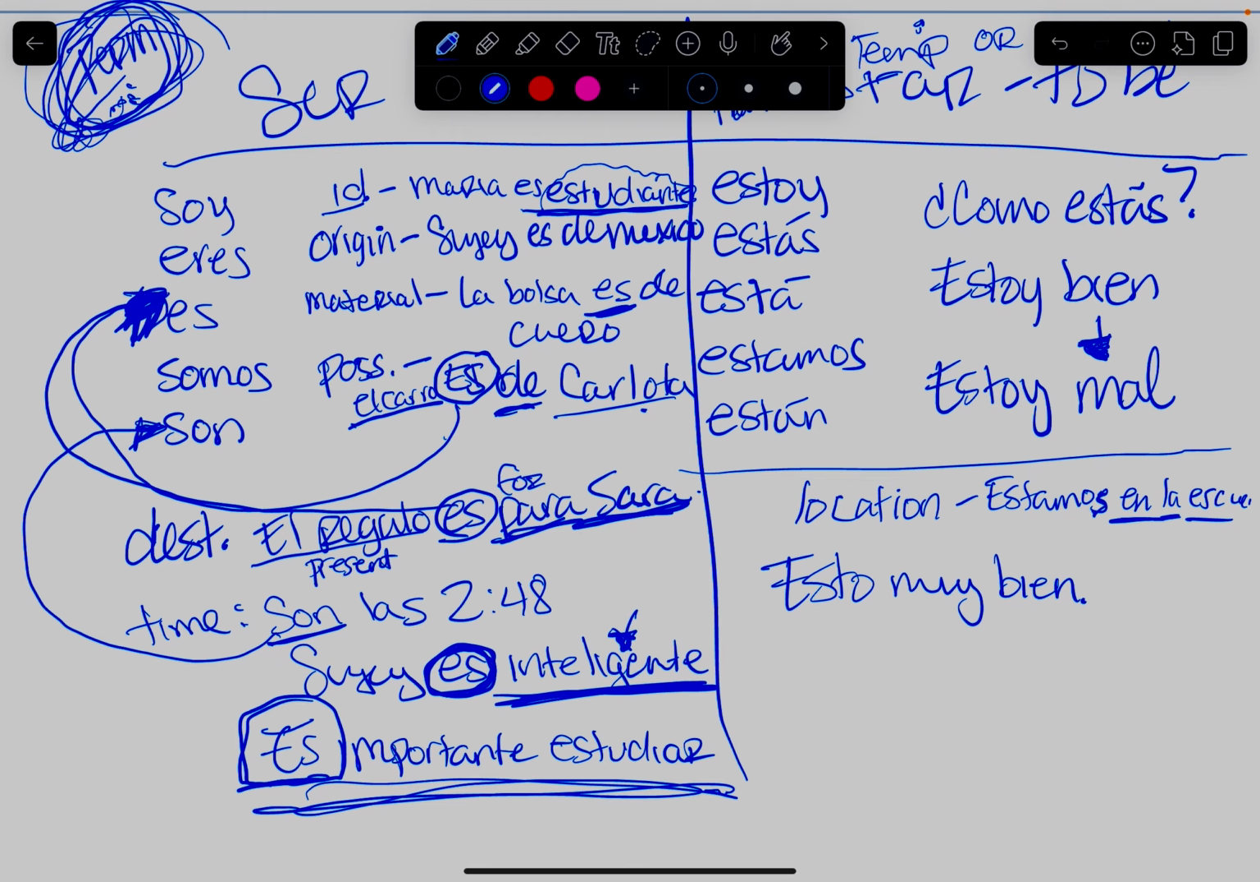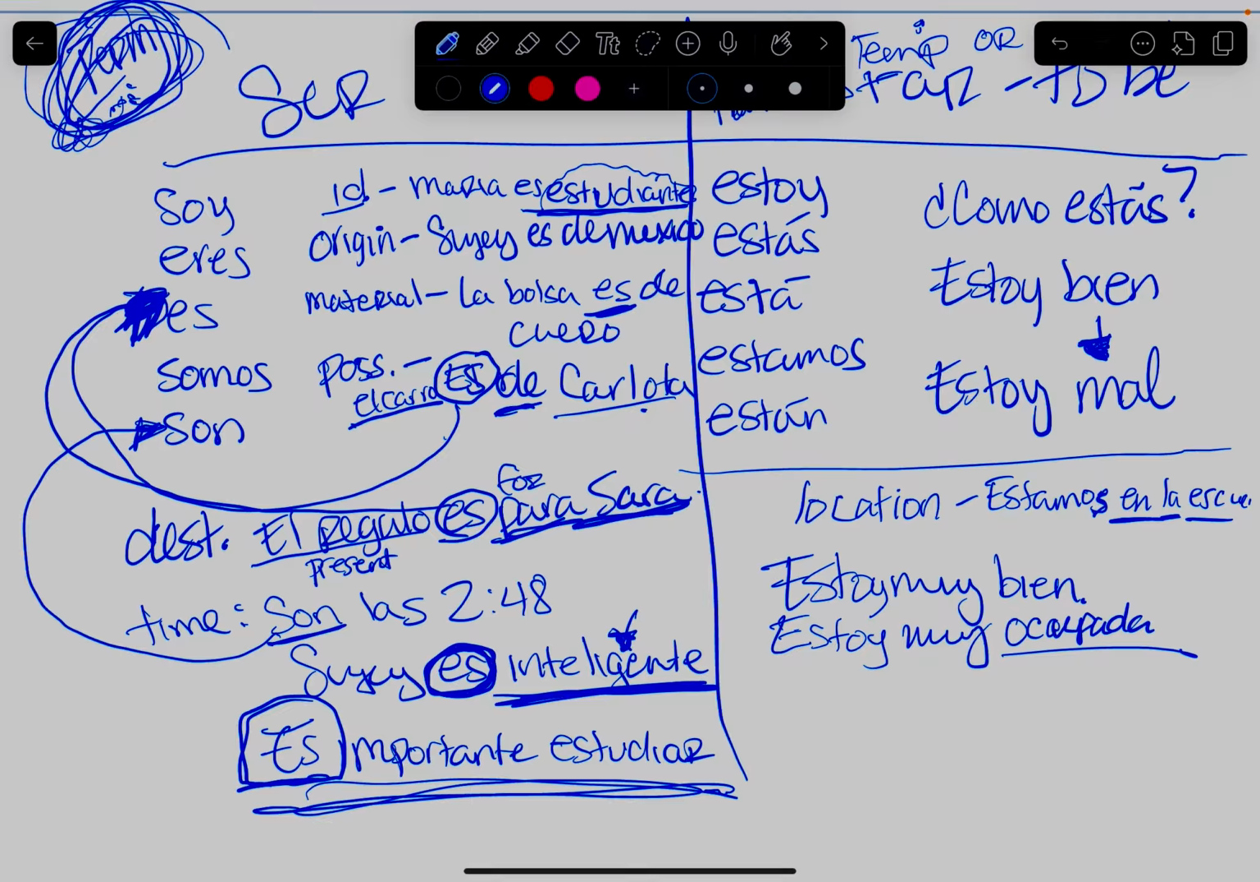Another one is with adjectives that describe conditions. So I can say estoy muy ocupada. Oh, I forgot the y here. That means I am very occupied. That is not a permanent state. It's going to change. I'm not going to always be super occupied, right?